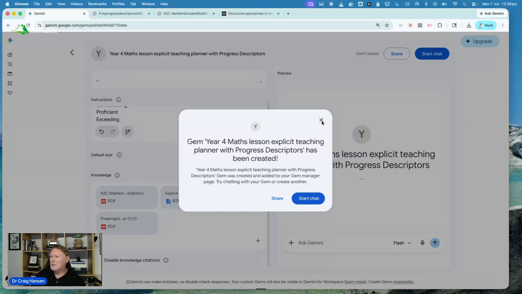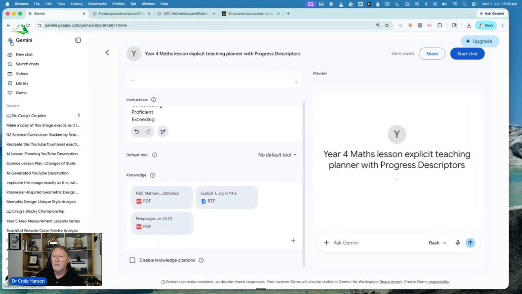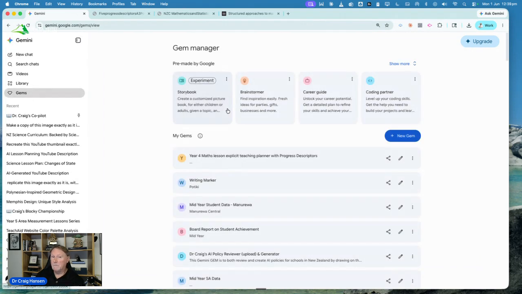So what I'm going to do is just close this and bring up the sidebar. And our latest gem that we've made, when we click on gem, should actually be at the top. And there it is right there. So if we didn't click start chat with the gem straight away and we wanted to chat, it was really saved in our gems. We can see it's here, and all we need to do is click on it. So we can see this share icon here that Google has. We can create the sharing rules and share a link.